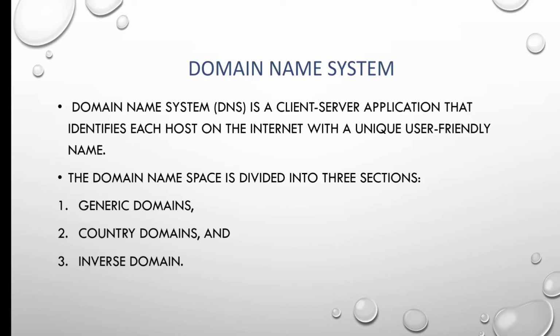Domain name system is the next application. It also comes under the client server model. The domain name system is a client server application that identifies each host on the internet with a unique user-friendly name. The domain name space is divided into three sections: the generic domains, country domains and inverse domain.